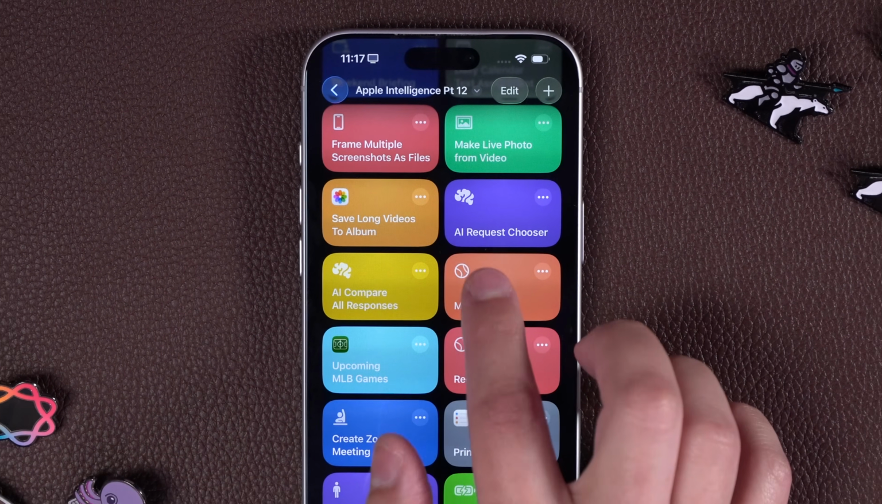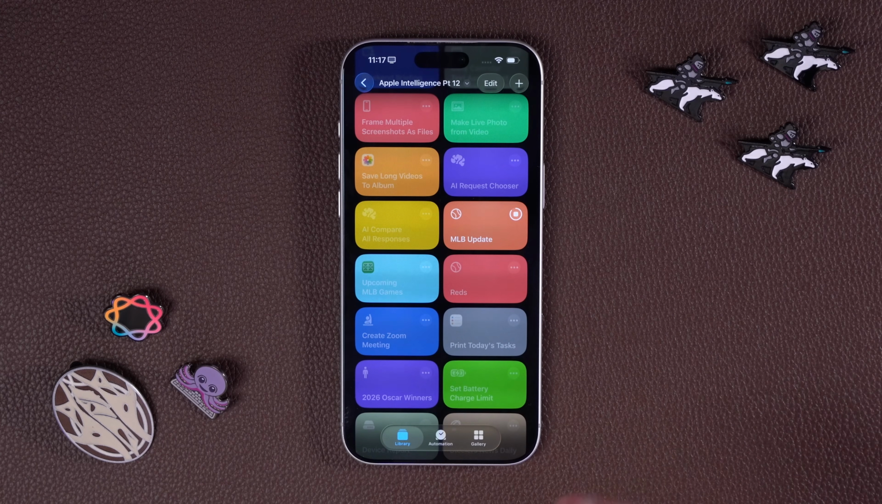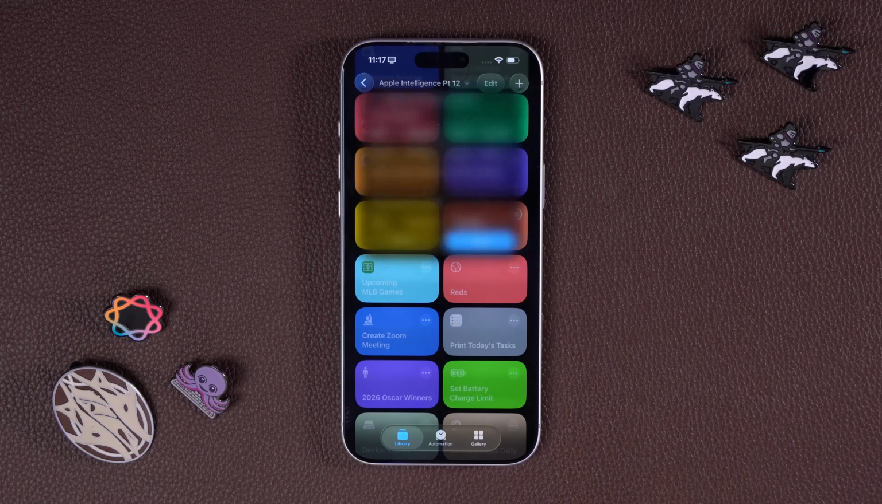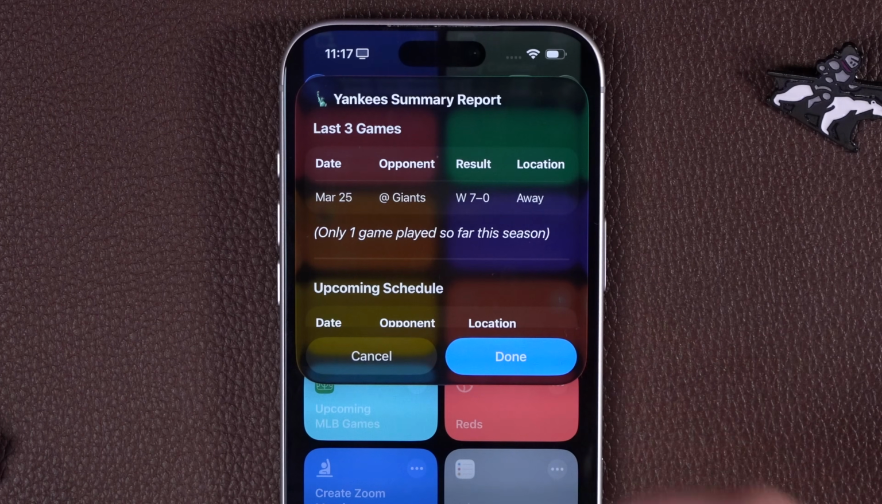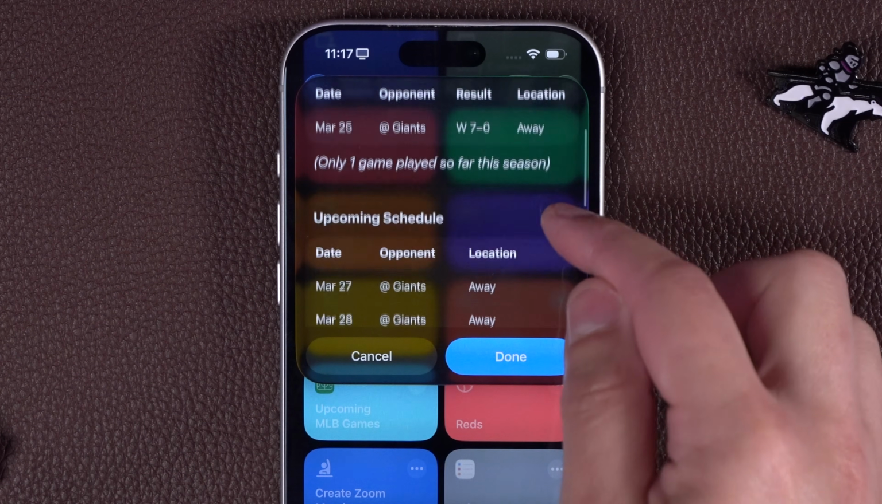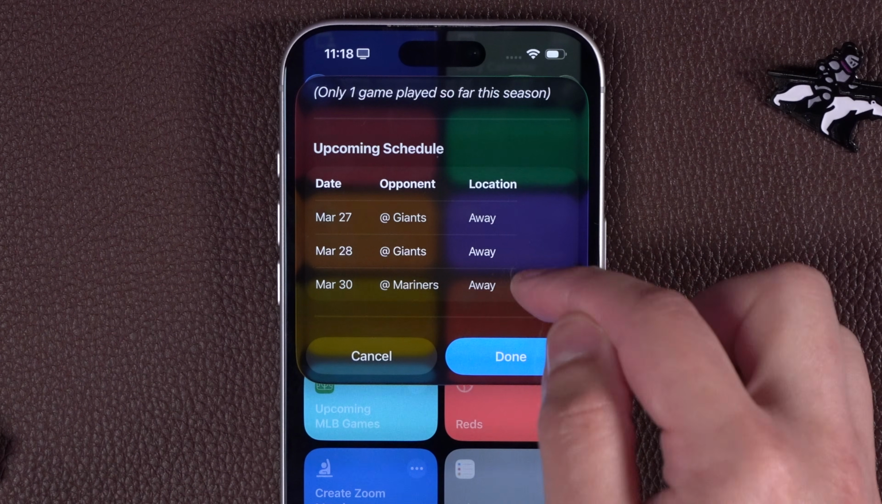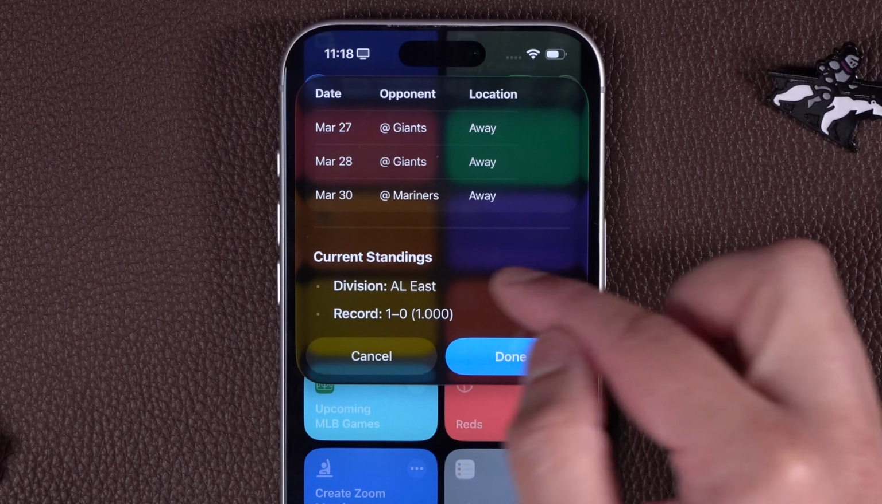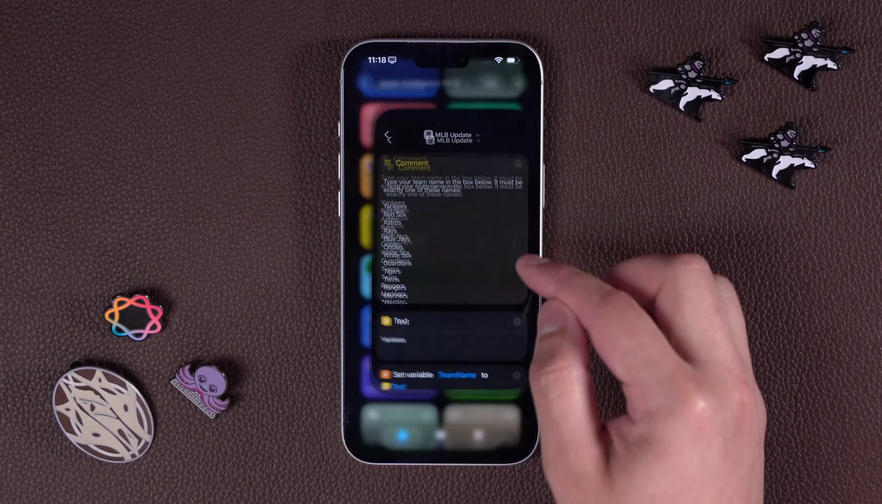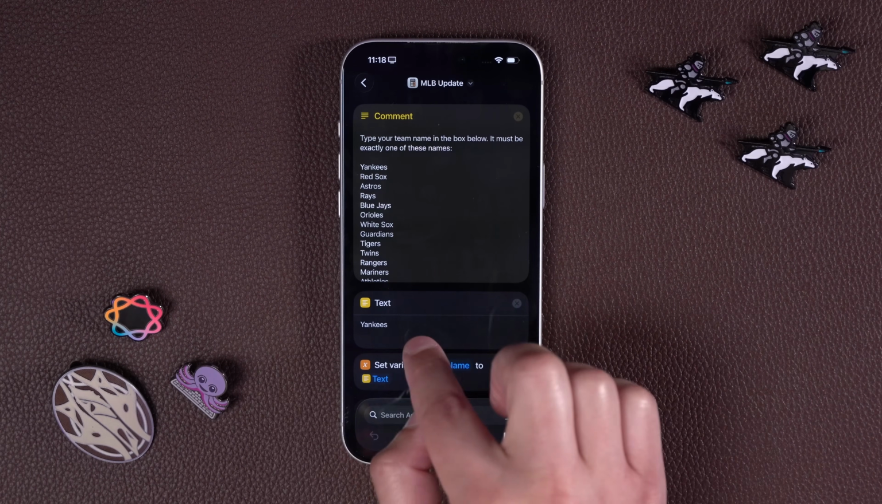Then when you run this, it's actually going to use Apple Intelligence and the free MLB API to pull a summary of the past games, schedule, and even standings. And then you'll see this in the little show content window. You can see the last games, Yankees won 7-0, the upcoming schedule, what dates those games are on, whether they're home or away. And you can even see that team's current standings. You can also do a choose from menu if you want to choose multiple teams, but just put your favorite team's name here.